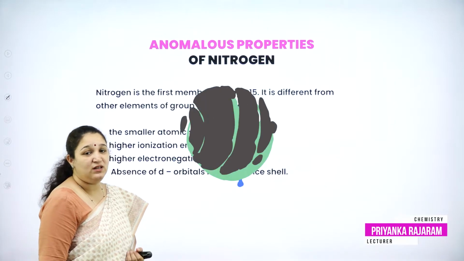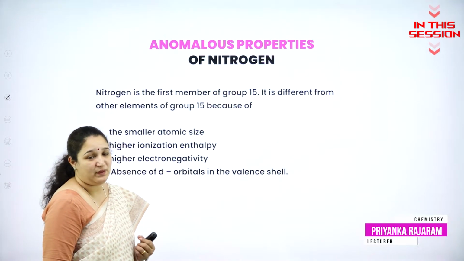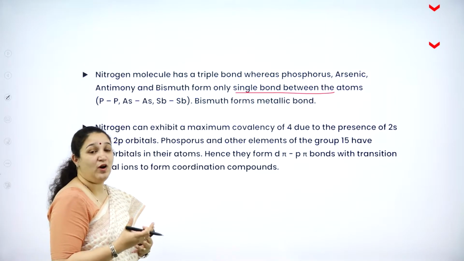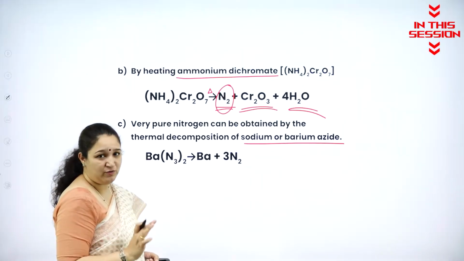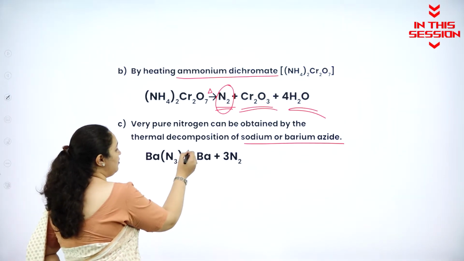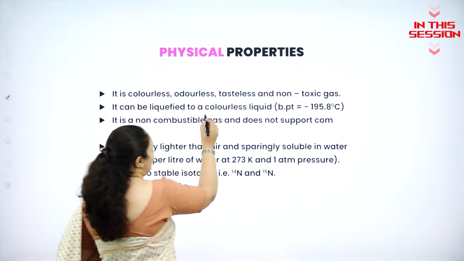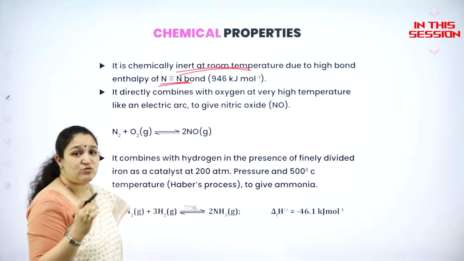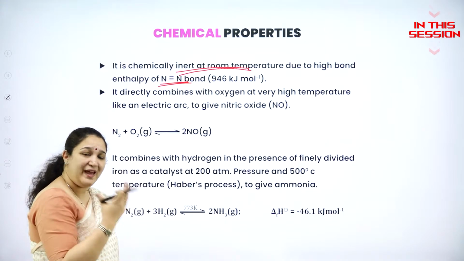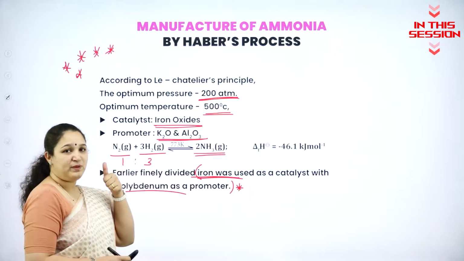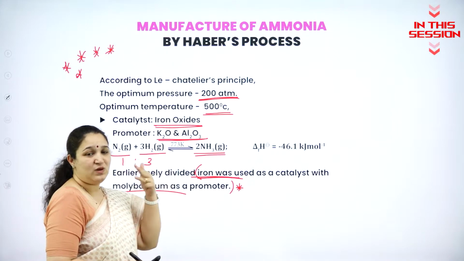Today, we shall learn about the anomalous properties of nitrogen. Only nitrogen has the capacity to form multiple bonds among the two atoms. Purest form of nitrogen is obtained by thermal decomposition, and it can be liquefied to a colorless liquid. Nitrogen has a triple bond, so a lot of energy is required to break the three bonds there. What are the optimum temperature, pressure, and the catalyst?